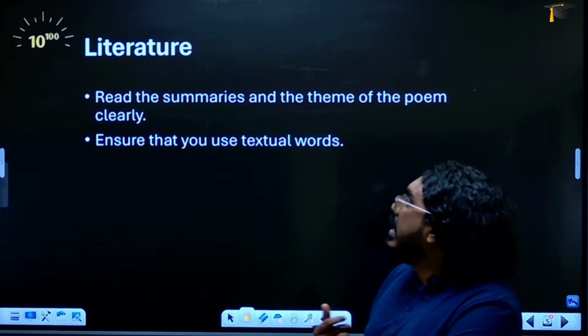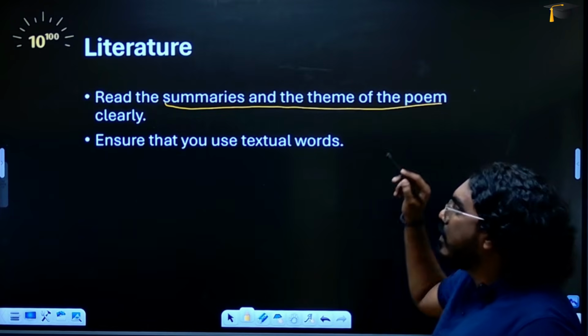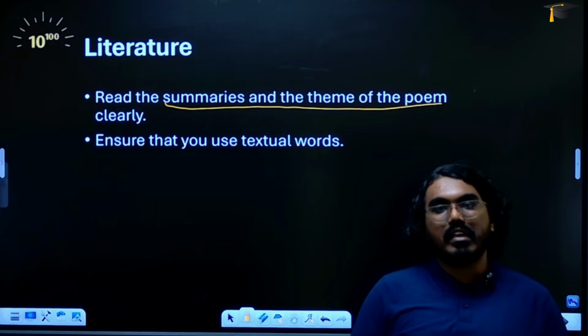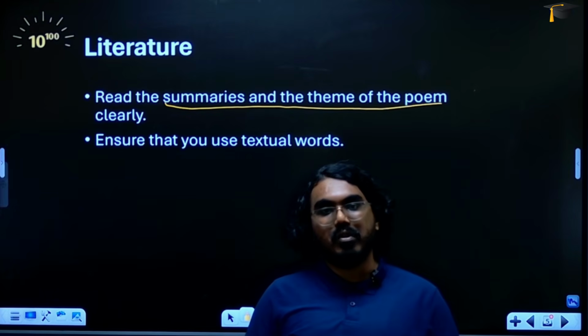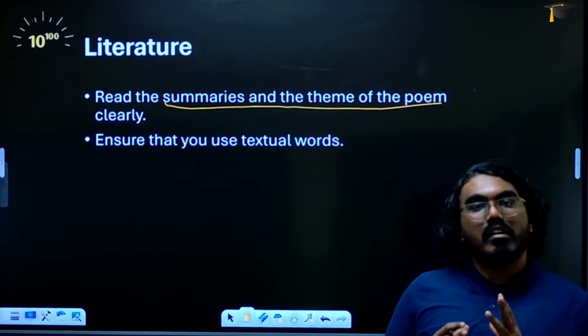So the last thing that I would suggest as some tips, right, before I move to the next section is literature. For literature, again I'm saying read the summaries of the poem. Okay, each poem has a good summary. If you Google it anywhere, you will find a good summary. If not, there are some very good notes online as well, which you can refer to. So read the summaries first for the poetry section.